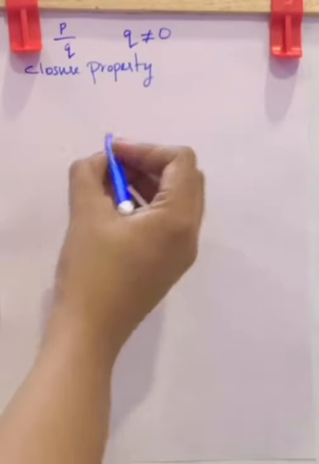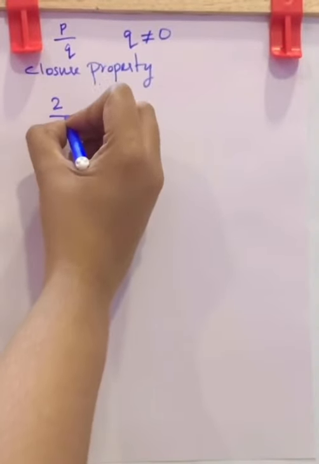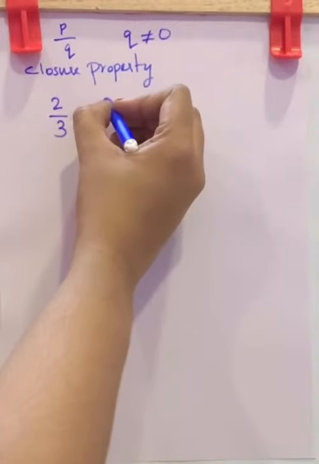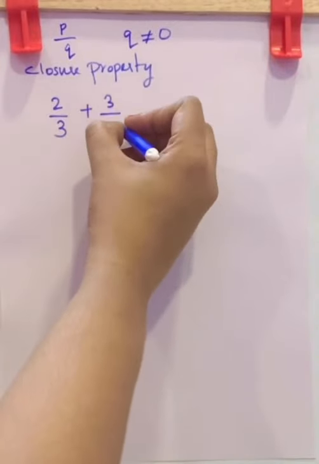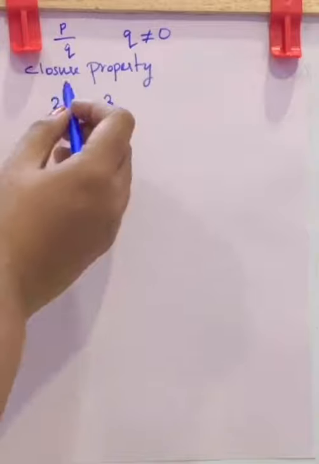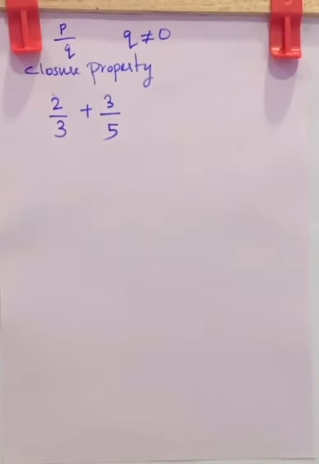Let it be 2 by 3 plus 3 by 5. Now if you get a fraction like this, you first do the cross multiplication to find the sum of these two fractions. How will you do the cross multiplication?